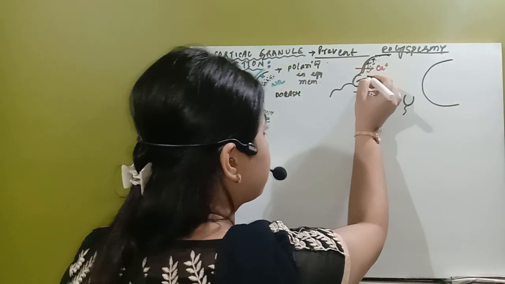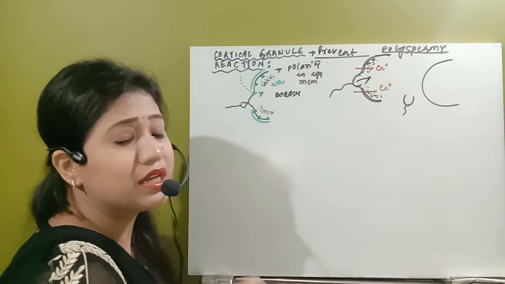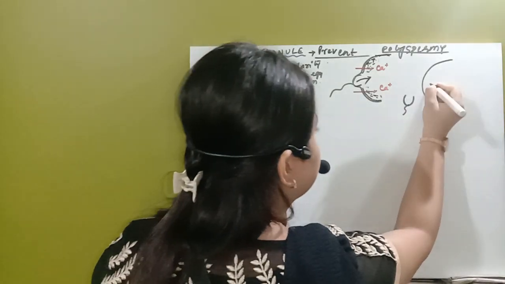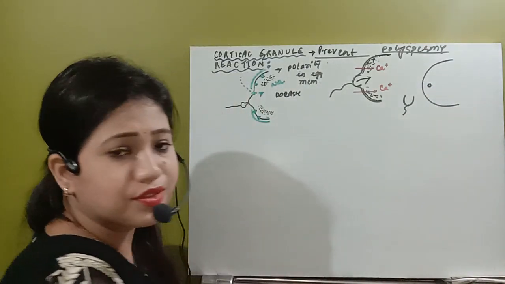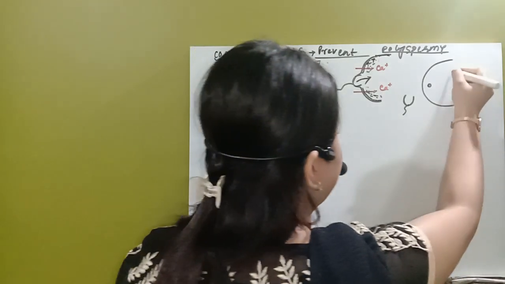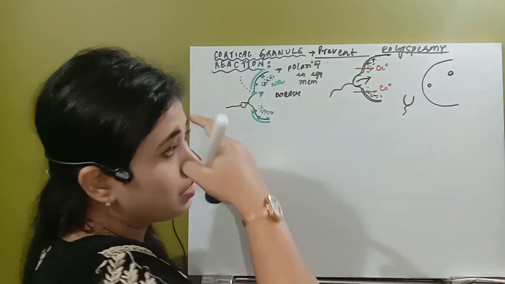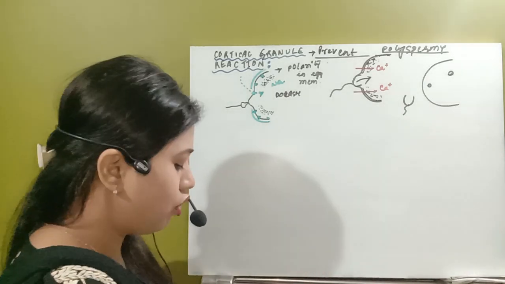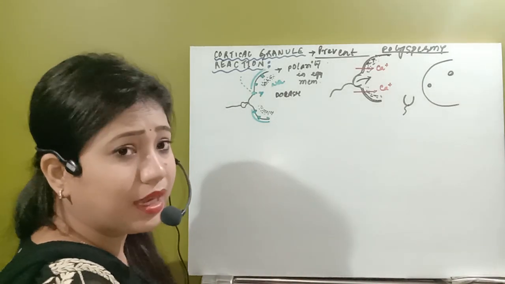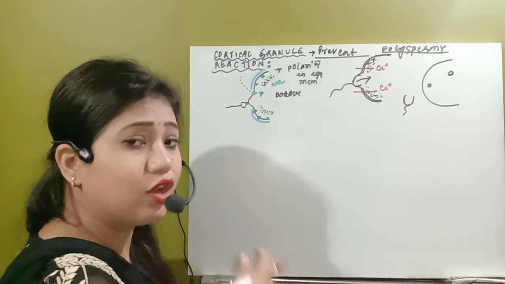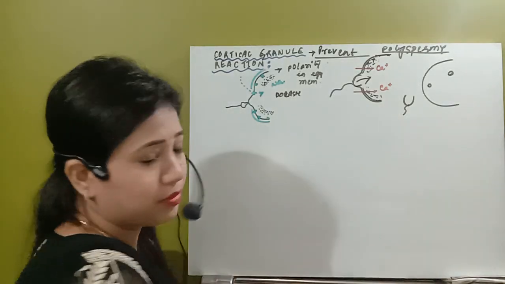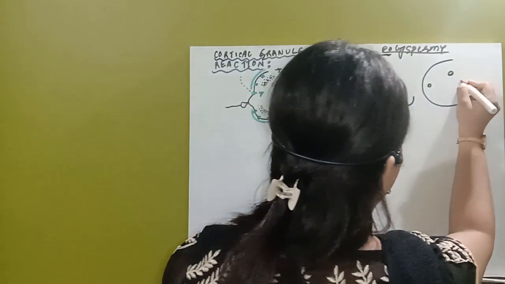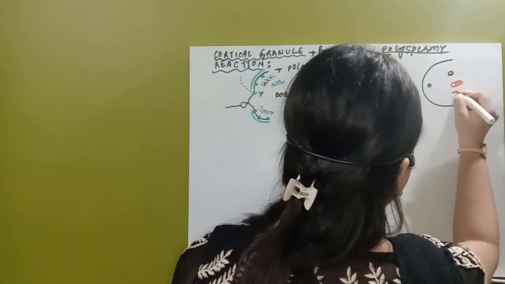In that period of time, how many things will enter from the sperm? Only the nucleus of the sperm enters; the egg nucleus is already present here. Along with that, the mitochondria will also enter from the spermatozoa. You can see the mitochondria will also enter.